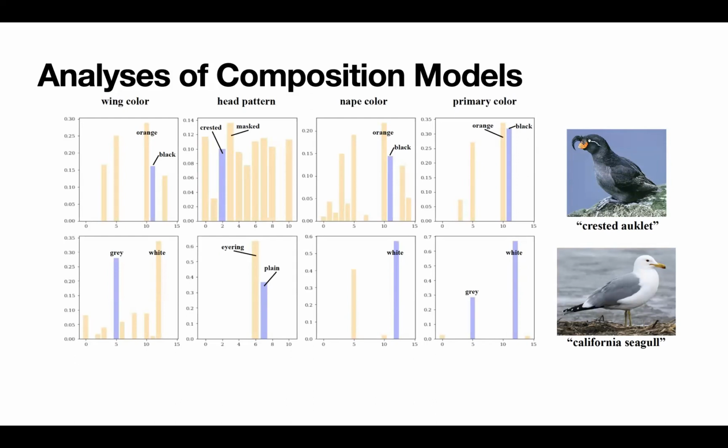The y-axis corresponds to the likelihood of the primitive concepts being aligned with the bird class. The blue bars are the ground truth primitive concepts. As we can see here, the ClipPrim model does not align the primitive concepts with the bird class correctly most of the time.